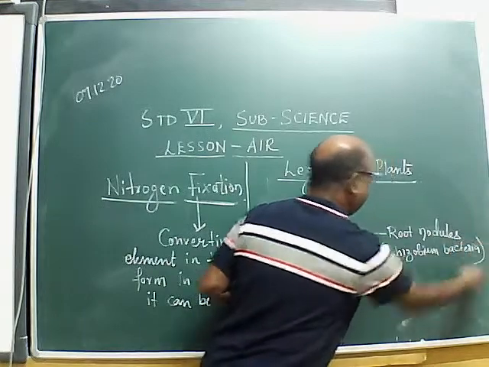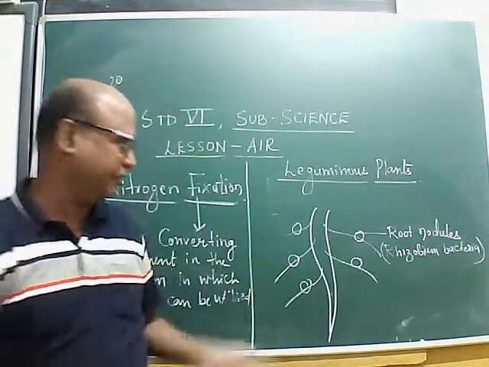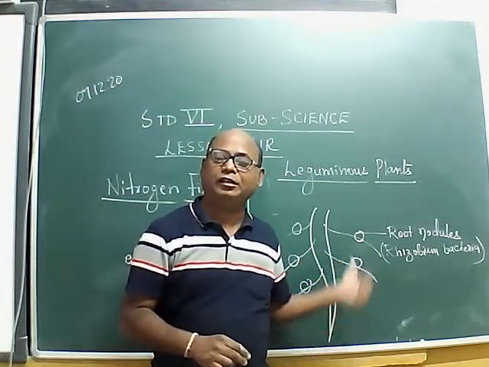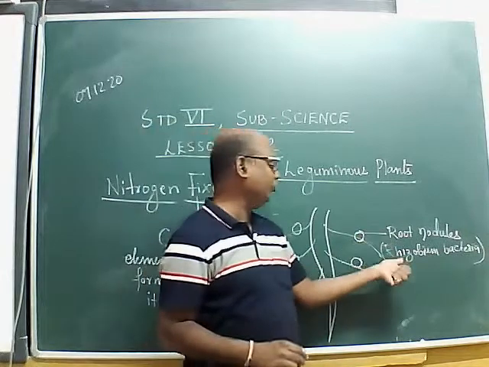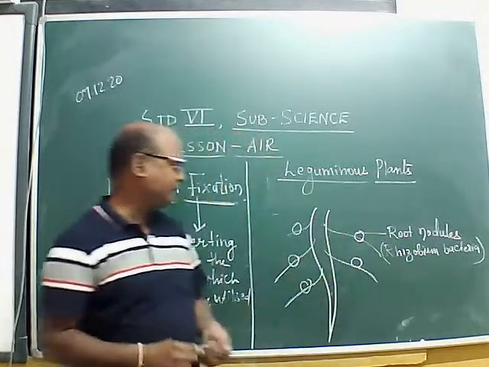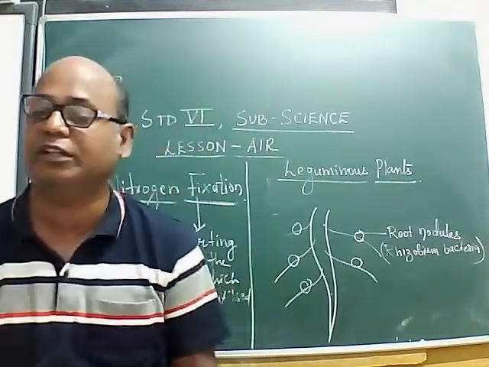So there is a symbiotic association between this plant and this bacteria. Bacteria get shelter, their habitat to live in, and for these legumes they fix the nitrogen in the air.